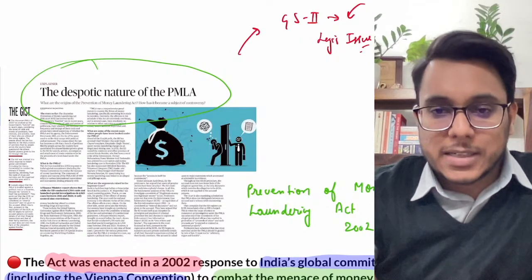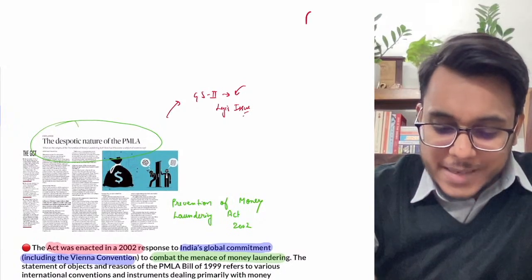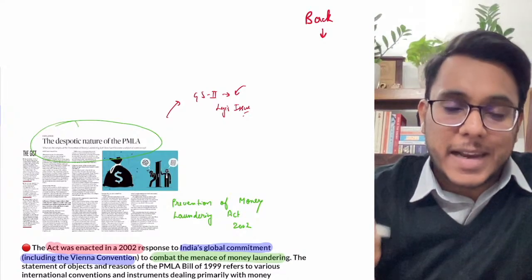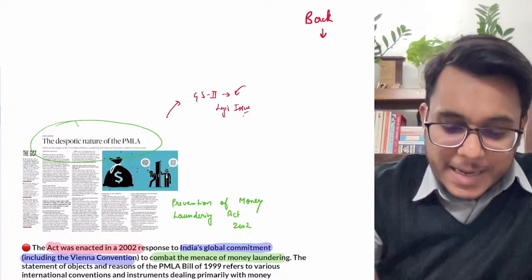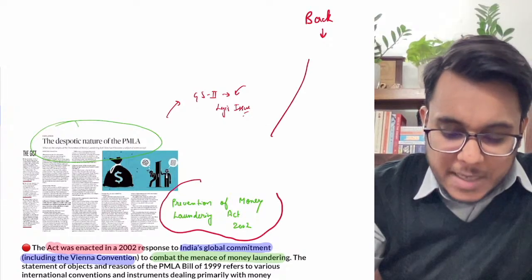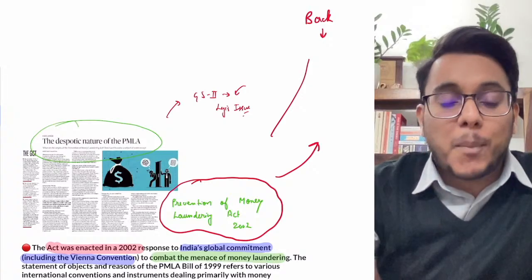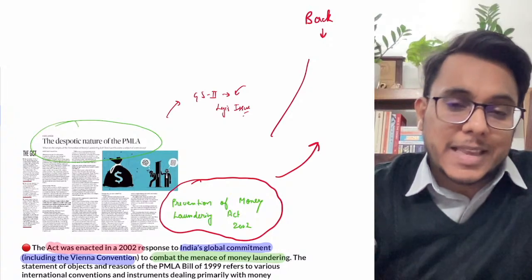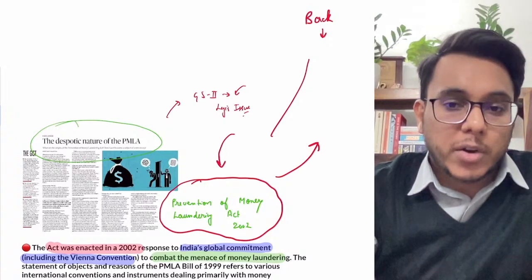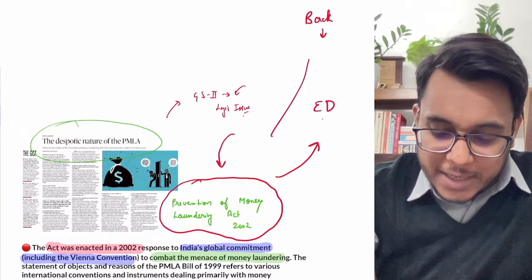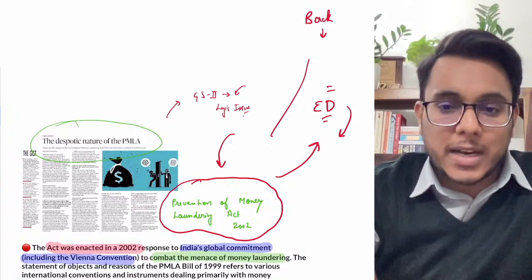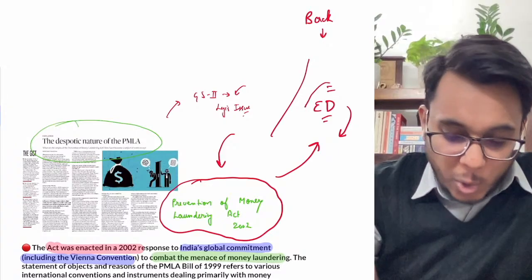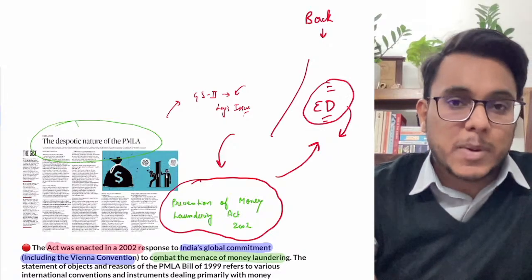Now guys, first of all, let's understand the background of this particular article. The opposition parties have raised a point that the government again and again is using the Prevention of Money Laundering Act, 2002 for political purposes. Is it clear or not? Anyone who is not toeing the line of the government is being slapped with the Prevention of Money Laundering Act, and basically the Enforcement Directorate, ED. The Enforcement Directorate is the nodal agency to implement the Act and to prosecute people under it. So this organization has also become politicized. This particular issue is coming up.